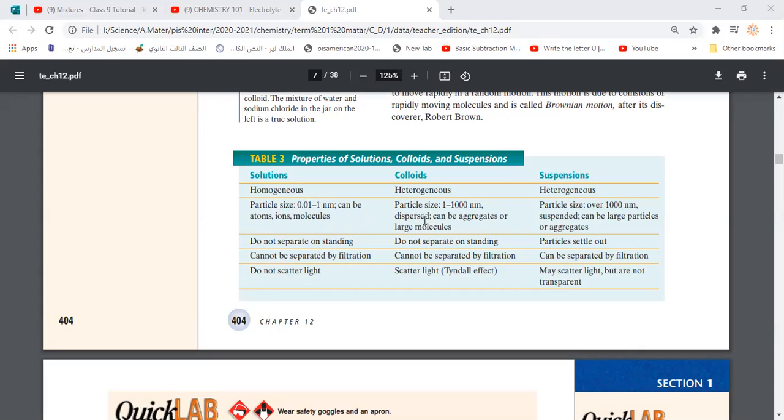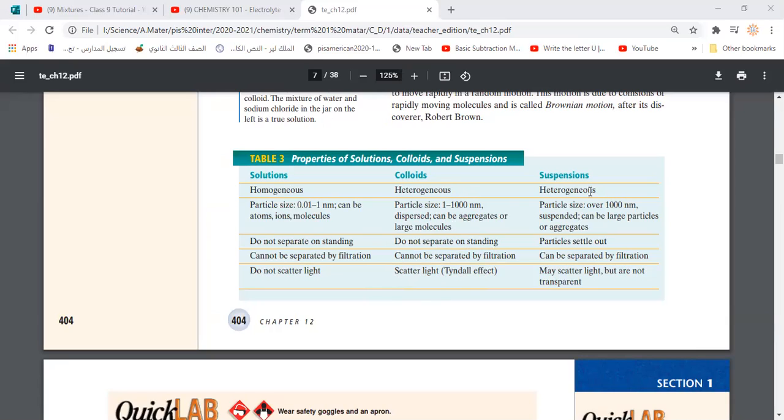While in colloids, the big difference is that the size of the particle is bigger. It's 1,000 times bigger than the solution size. The particles will be dispersed, that means equally distributed, and they don't separate either. If you get a cup of milk and leave it for hours, days, even years, it's still the same components and the same distribution. They will not separate. Also, it cannot be separated by filtration because the size of the particles is still smaller than the diameter of the holes of the filtration paper. And it can scatter light, which we know as the Tyndall effect, as we said.